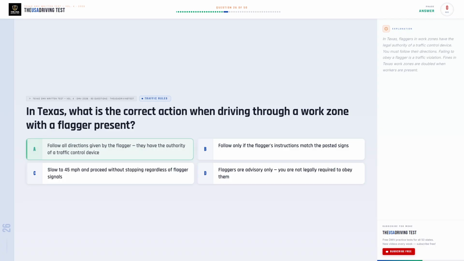The correct answer is A, follow all directions given by the flagger, they have the authority of a traffic control device. In Texas, flaggers in work zones have the legal authority of a traffic control device. You must follow their directions. Failing to obey a flagger is a traffic violation. Fines in Texas work zones are doubled when workers are present.